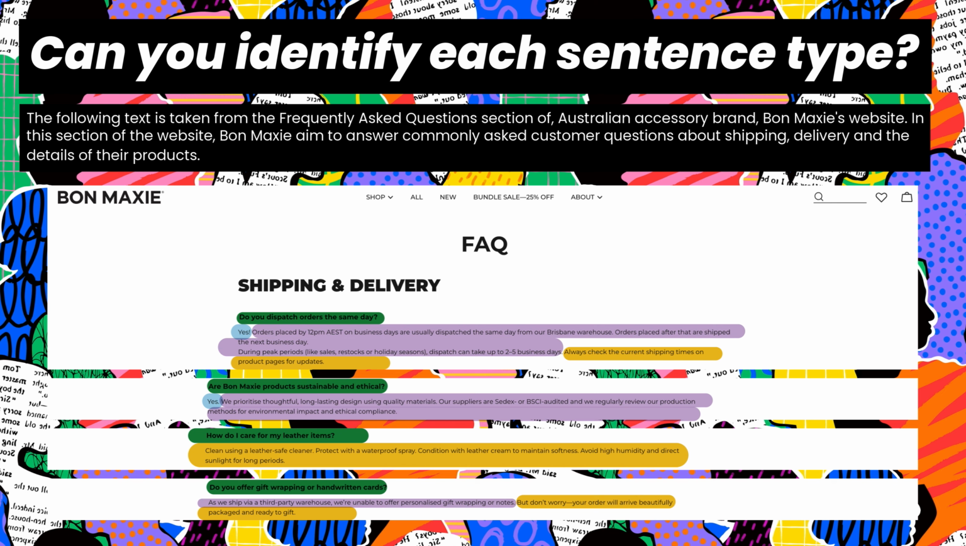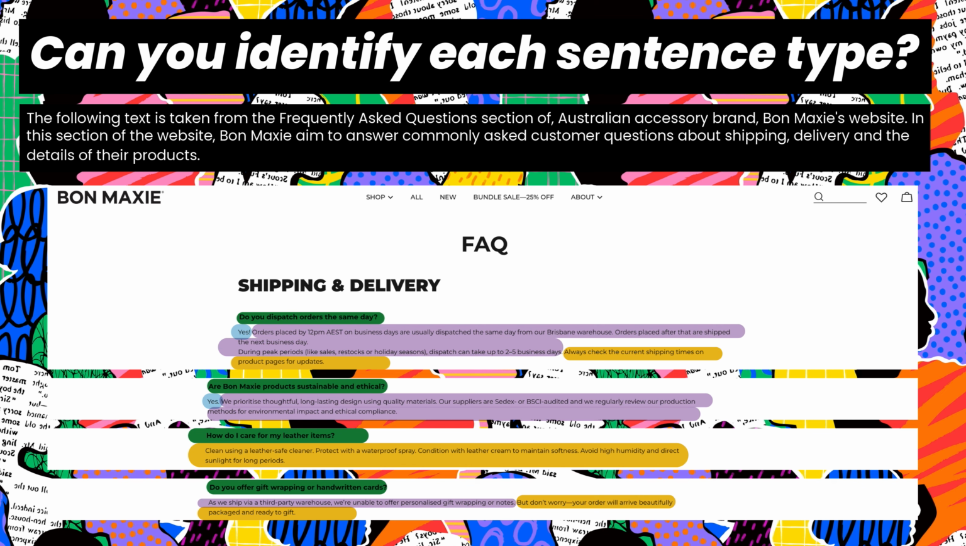And our last imperative sentence is really interesting because it begins with that coordinating conjunction but, which allows this imperative to begin by telling the audience, don't worry, and then explains in the second part of this imperative why the audience shouldn't worry because their order will still arrive beautifully packaged and ready to gift.